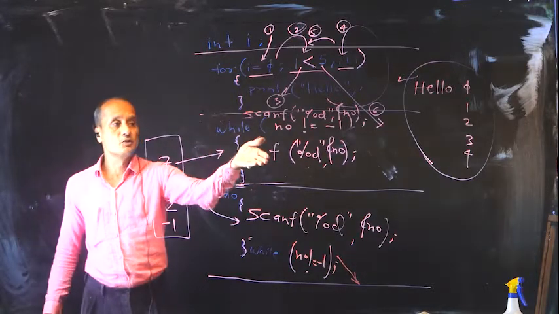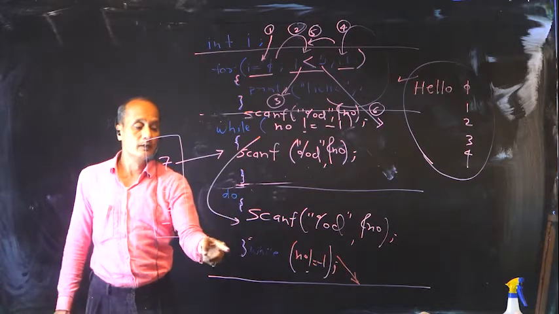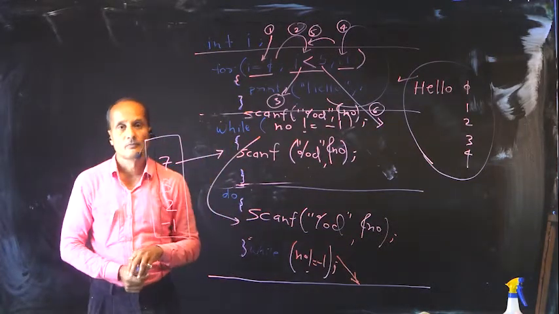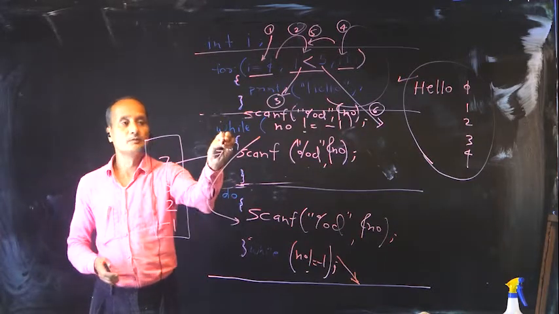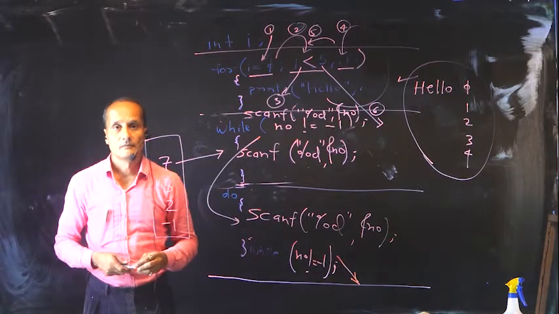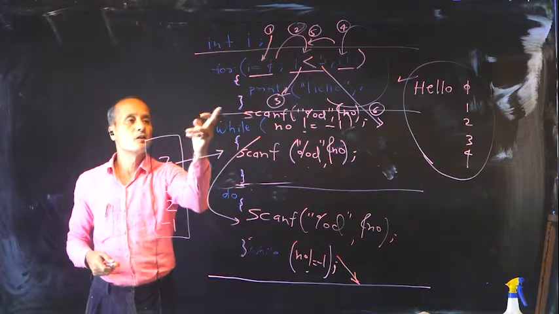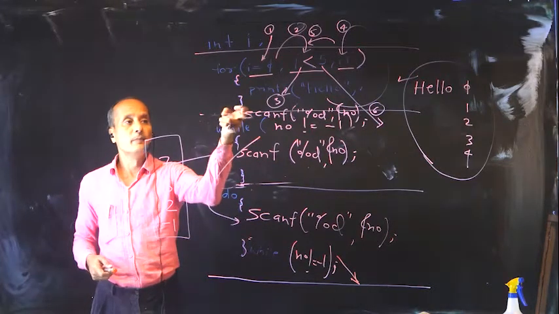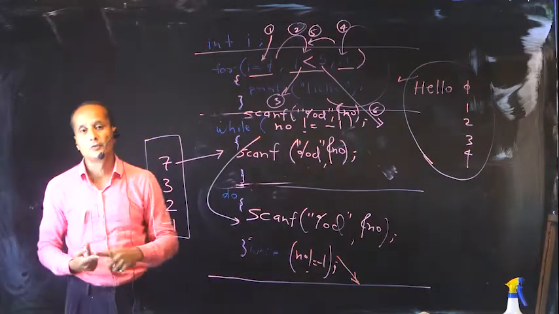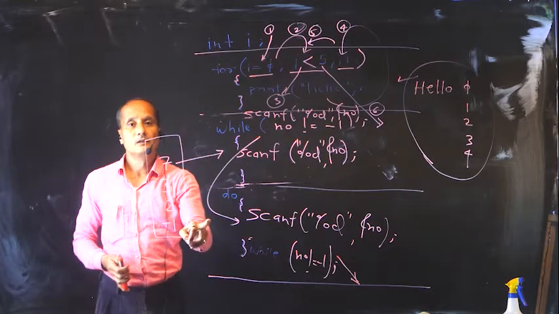Specifically for such situations, when the body of the loop has to be done at least once, the do while loop is invented. Otherwise the while loop can do the job. I hope you understood the difference between while loop and do while loop, and when it is needed. We can also code it using a while loop, but we might have to repeat the body one extra time before the while loop if we want it to be done at least once. That's the difference.